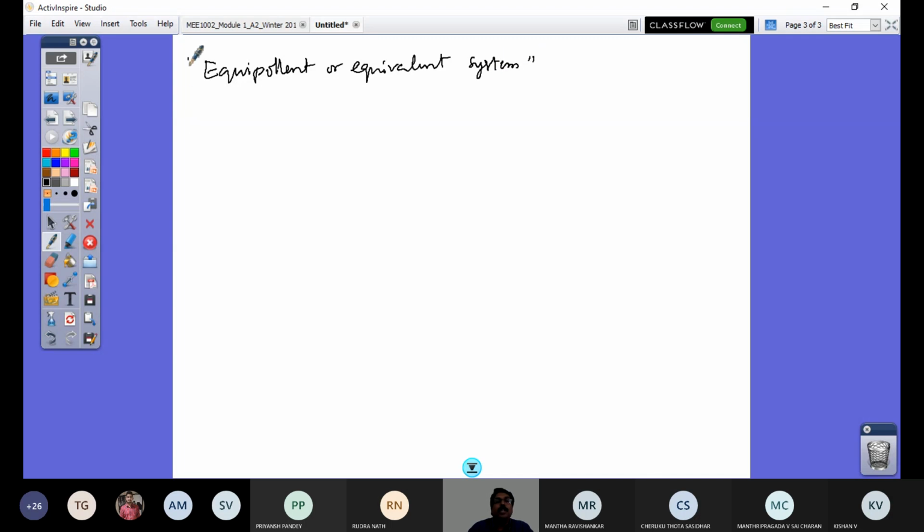What I mean is, I have a rigid body acted upon by one system of forces. I can have the same rigid body replaced by another system of forces. The effect is not going to change. The resultant of both cases is going to be the same. So that's what an equivalent system is. For that, let us take this example problem.